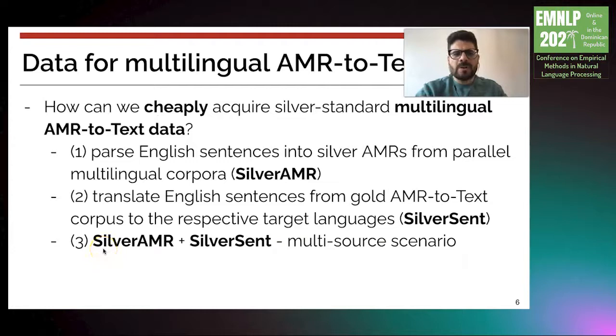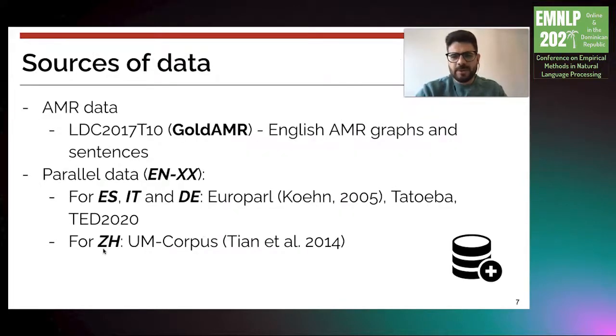So our goal here is to answer this question: how can we cheaply acquire silver standard multilingual AMR-to-Text data? We investigate three approaches. First, we parse English sentences into silver AMRs from parallel multilingual corpora. We call this approach silver AMR. Second, we translate English sentences from a gold AMR-to-Text corpus to the respective target languages. We call it silver sent. Finally, we investigate a combination of these two sources, silver AMR and silver sentence, in a multi-source scenario.